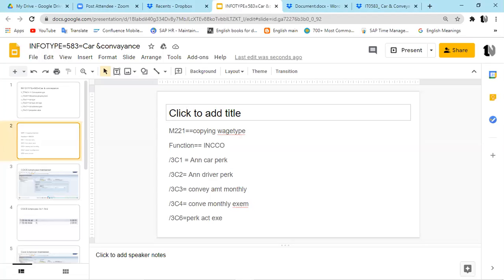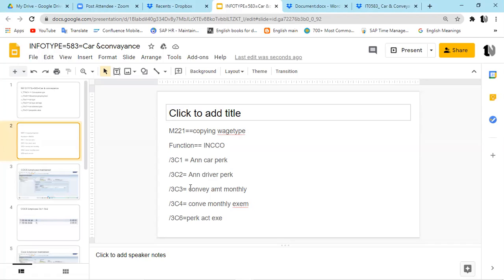Okay, so this is your presentation, right? Lakshmi, info type 583. Yeah, so this is your assignment which you have done. Yes, sir. Conveyance. Yes, sir. Lakshmi has M221. So this is the model wage type for your car and conveyance. And we can take 220 also. Yes, sir. We can take the 220 also, sir.